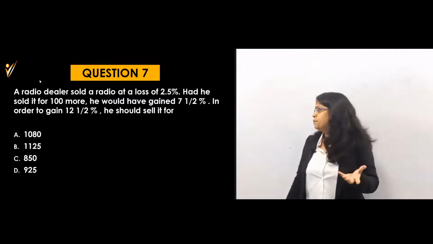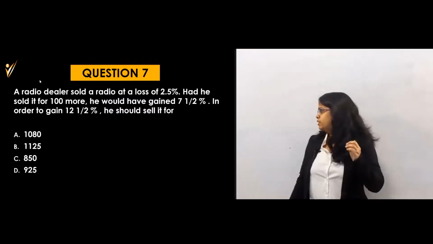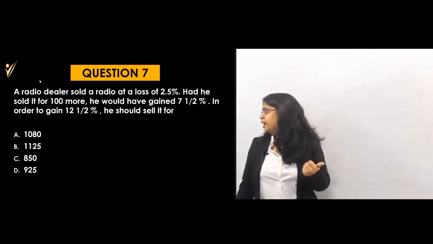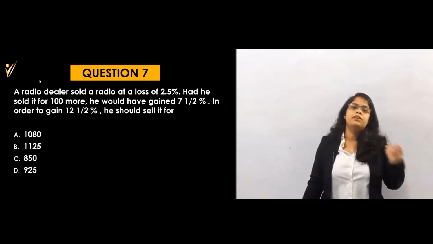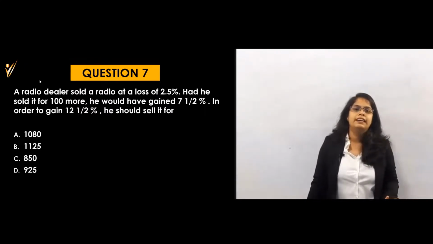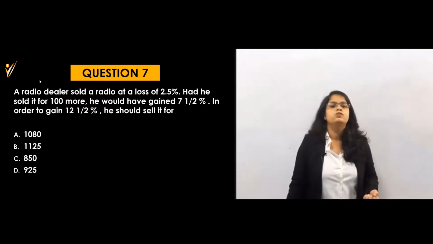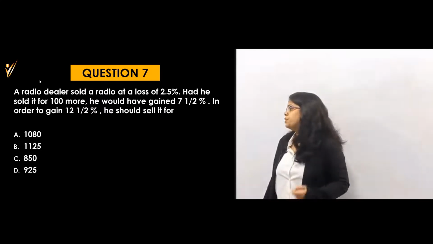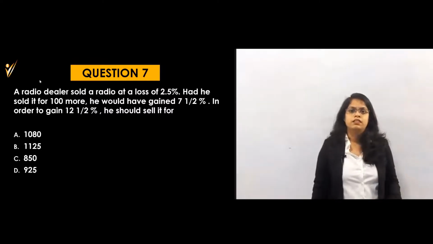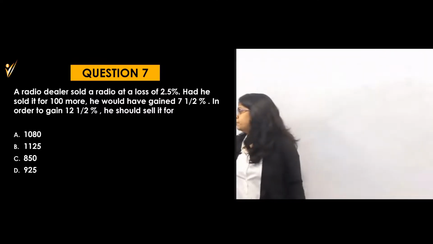Now I have to gain a profit of what? It is 12.5%, right? Yes, 12.5%. So 1000 with 12.5%, that means 125 rupees will be added. That means 1000 and 125. That means option number B will be your answer.